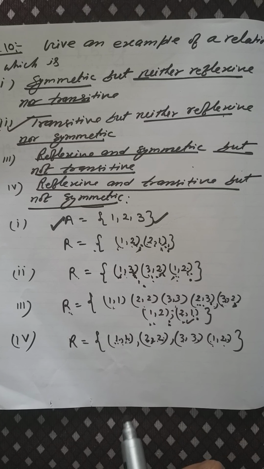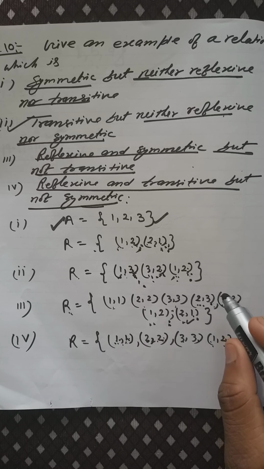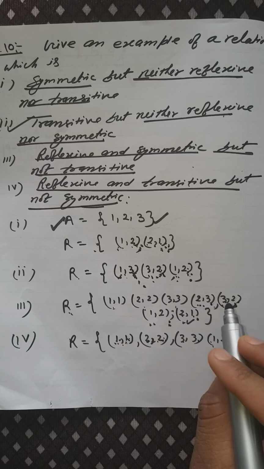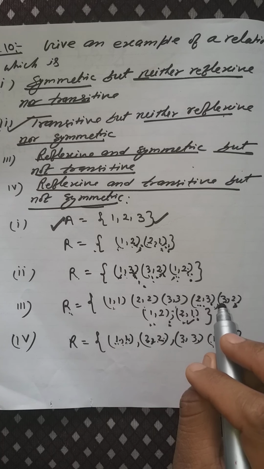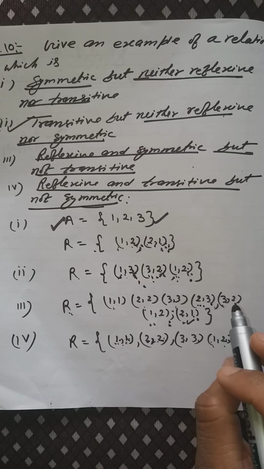But why is it not transitive? If it does not satisfy any one condition, it will not be transitive.